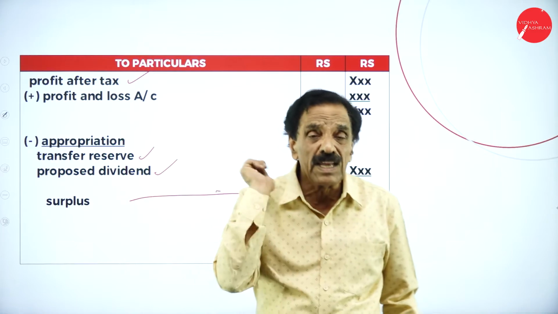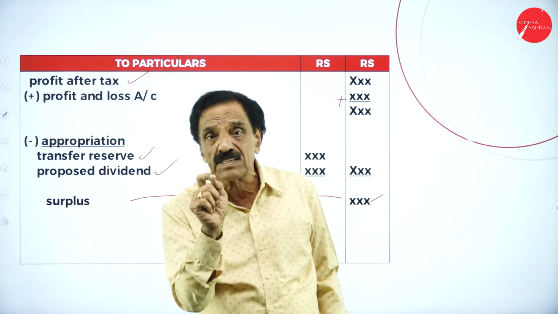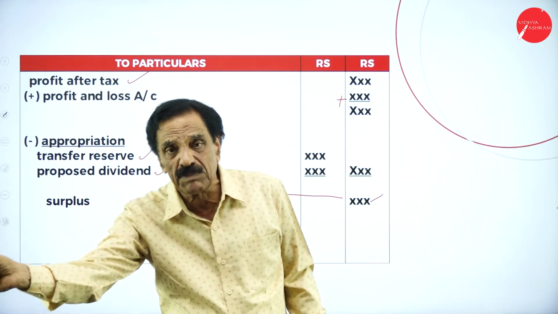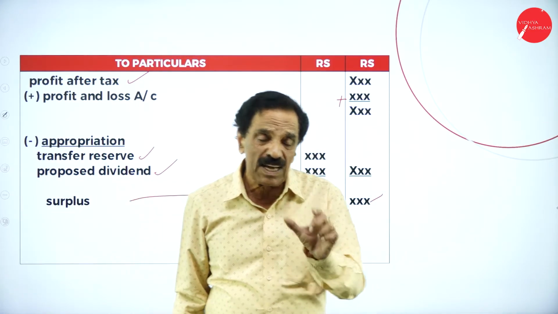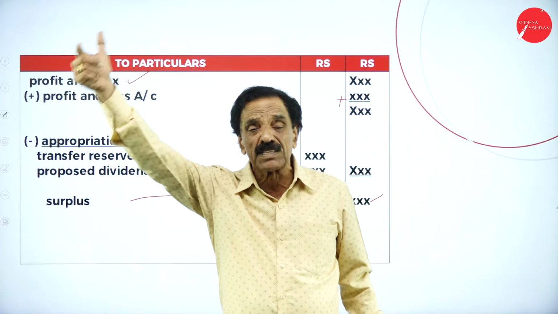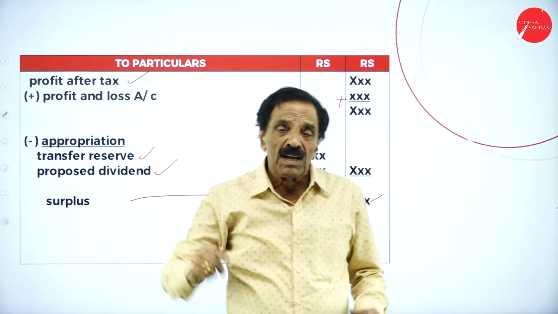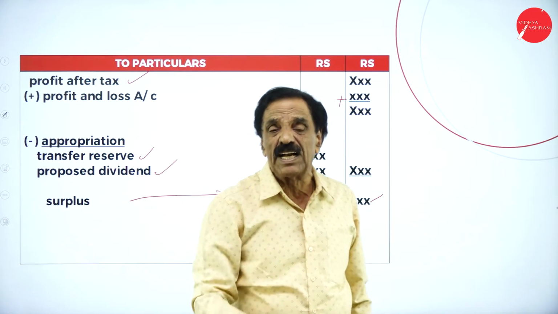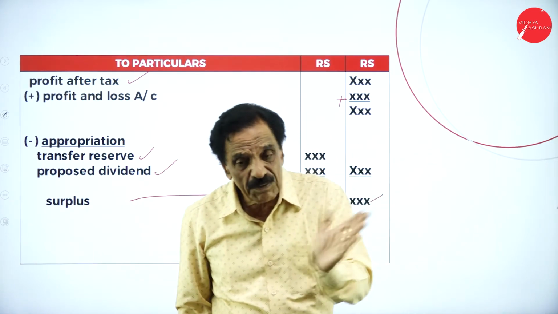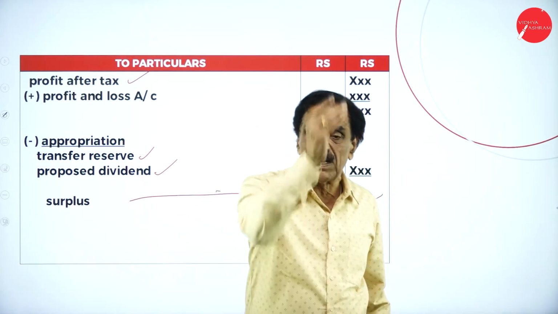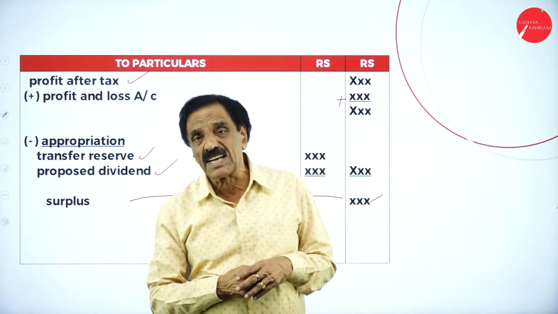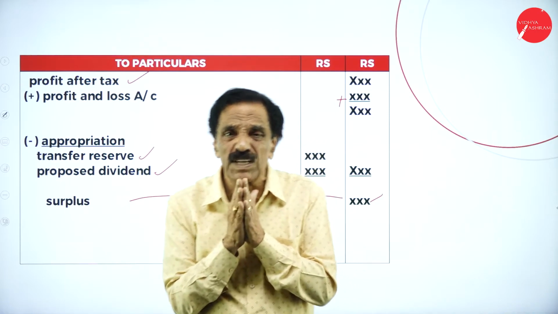Good example. Any outstanding, for example wages outstanding, will come on the liability side of the balance sheet. If salary is outstanding, add it to salary, and it will come on the liability side of the balance sheet. The opposite is prepaid. If there is any prepaid, deduct from the concerned head. If wages prepaid, deduct from wages. If salary prepaid, deduct from salary. Then it goes on the asset side of the balance sheet under current assets. This should be remembered very carefully.